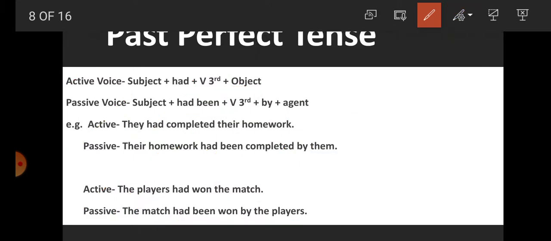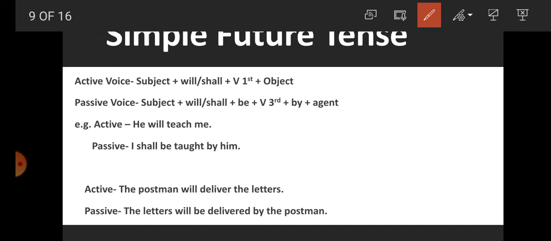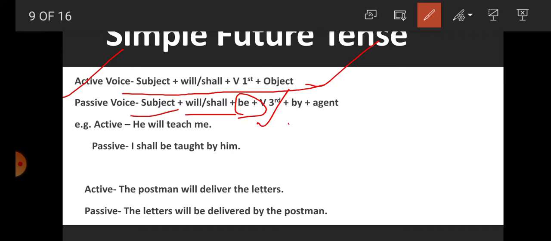Now next one is, student, future tense. Simple future tense. What is the structure of simple future? Active voice. Here structure will be what? Subject plus will, shall, then V1, then object. It is the base form, means the simple future tense structure. And now what will be the passive? Subject, will, shall, and be, then verb third form, then the preposition by, and then the agent, means the passive object.